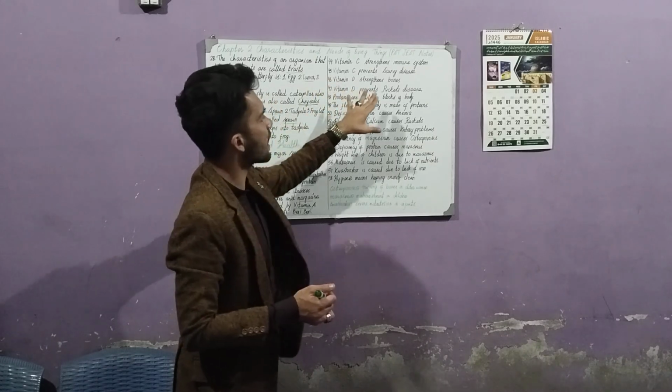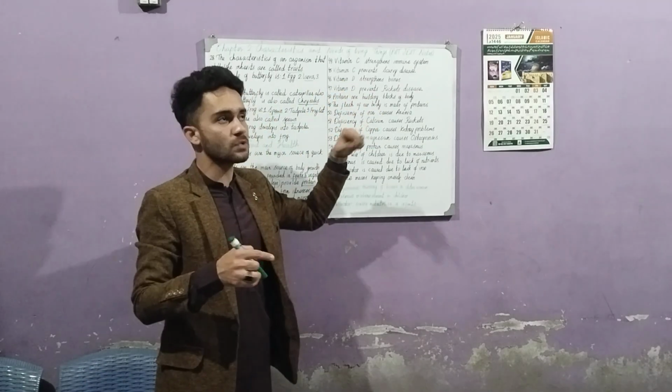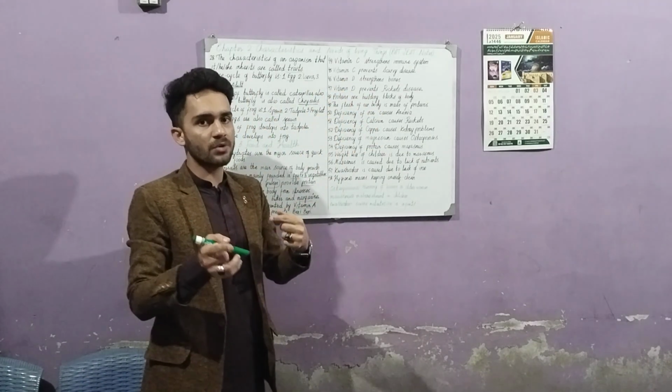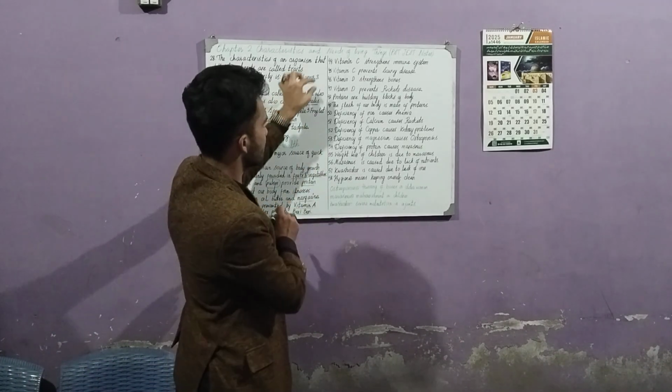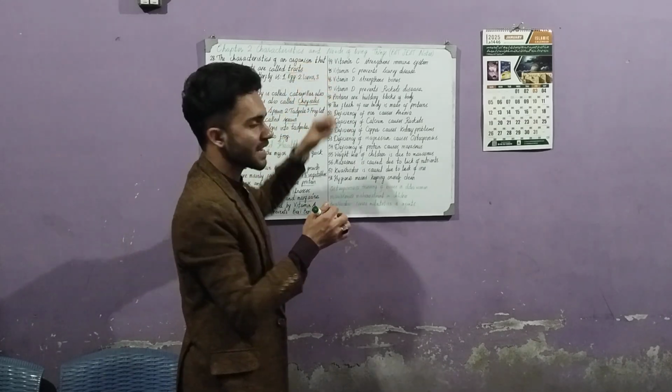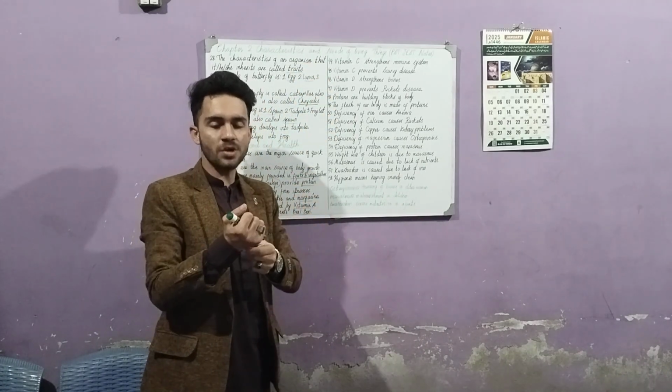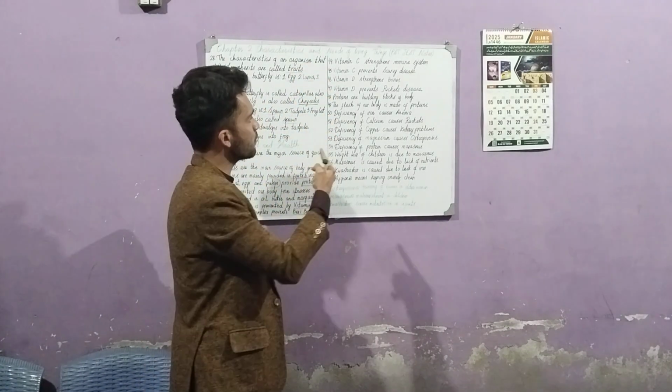Vitamin D strengthens our bones. Vitamin D source is also the sun's energy. It's also found in some fruits and vegetables. So vitamin D strengthens our bones. Our bones become strong by the help of vitamin D.